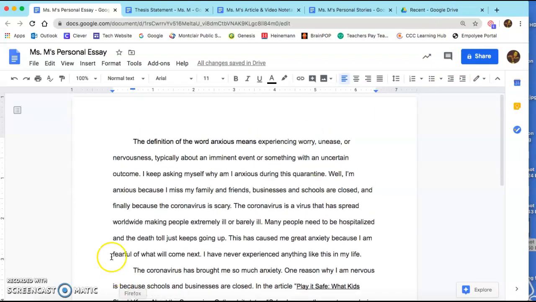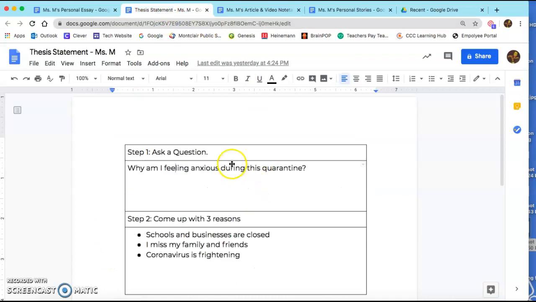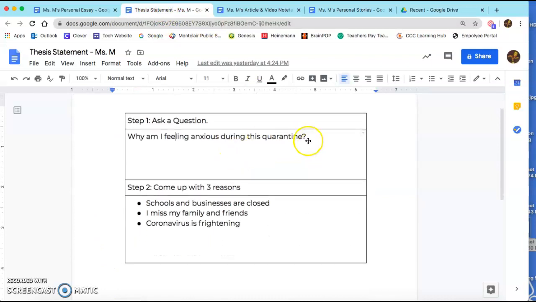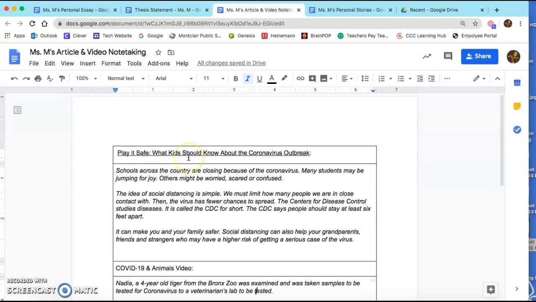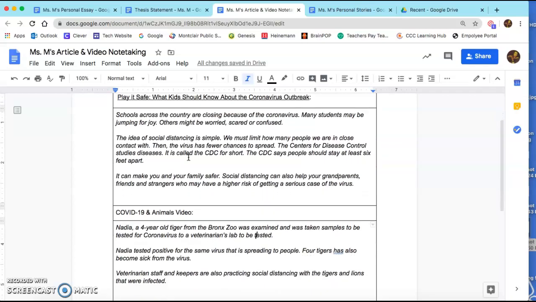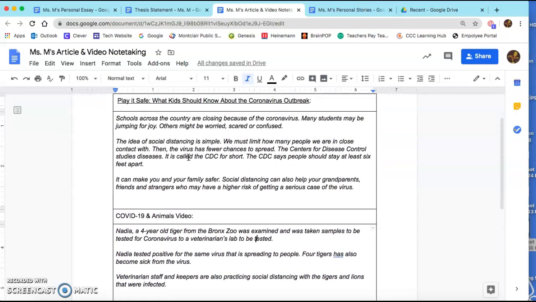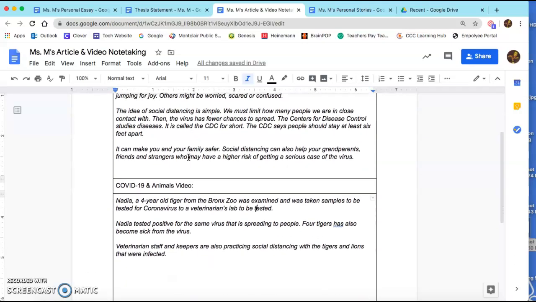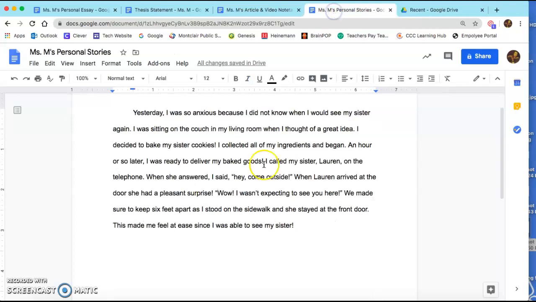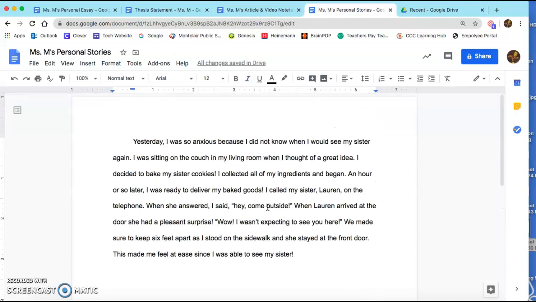Okay, in Google Drive, you should open up your thesis statement so you have access to looking at your thesis statement, your 3 reasons. Another document you should have open is your article and video note-taking, because then you can always refer back to these to use as quotes in your essay. Another document you should have open is your personal stories, and here's my one personal story that I'm going to use today, and I'm going to show you how to do that.